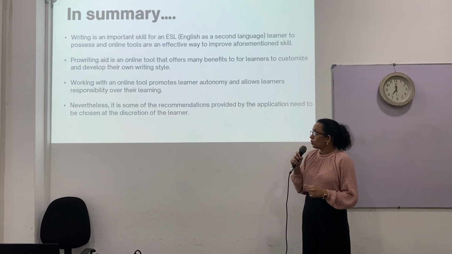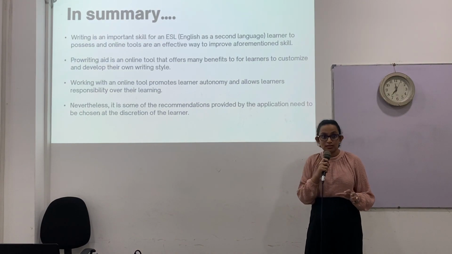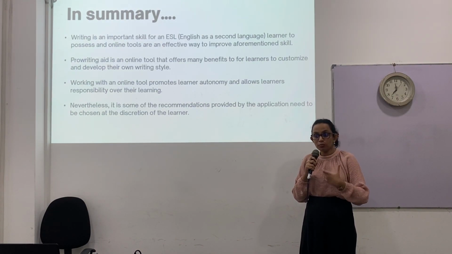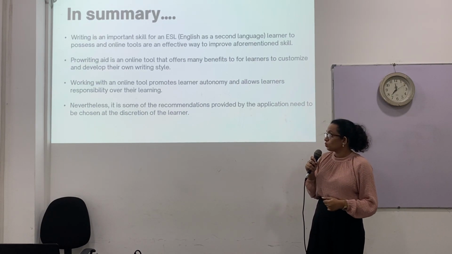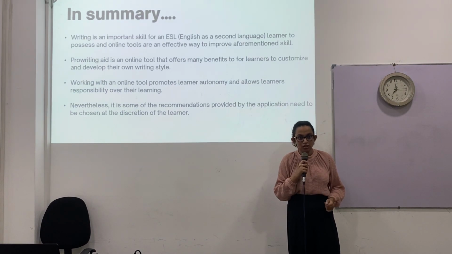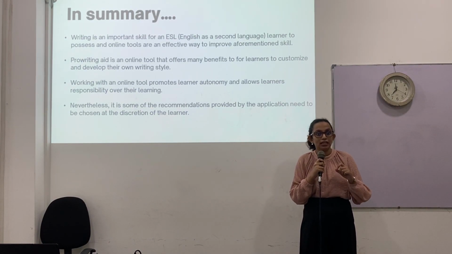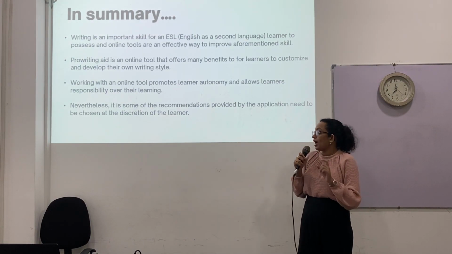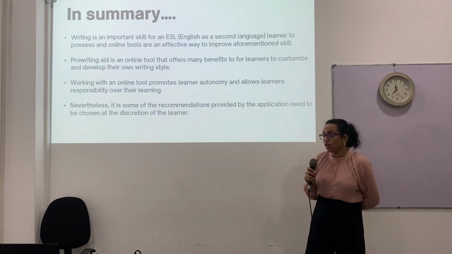Today, we explored a tool that would help a learner who's studying English as a second language to improve and enhance their writing skills. This tool is known as ProWriting 8, an online assistant and editor that is infused with artificial intelligence and is capable of analyzing individual writing styles and providing recommendations based on that.